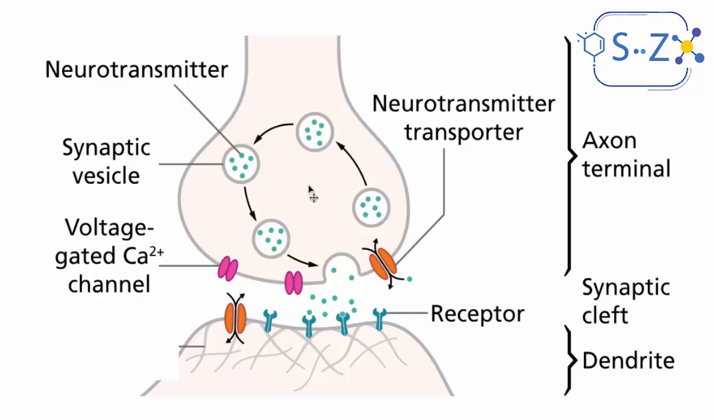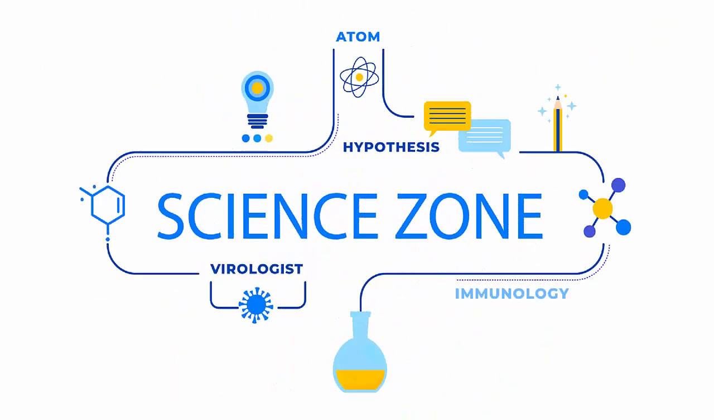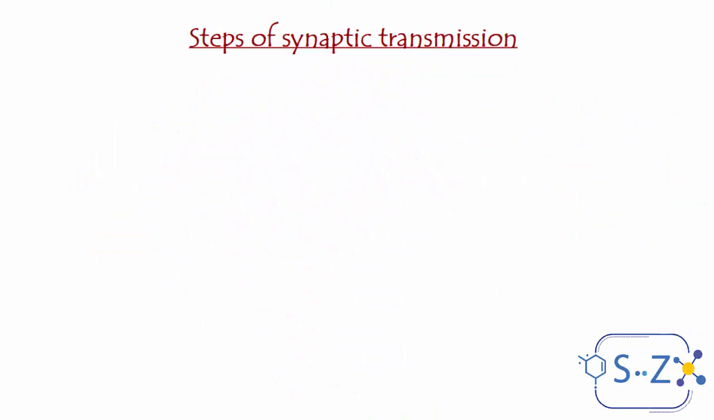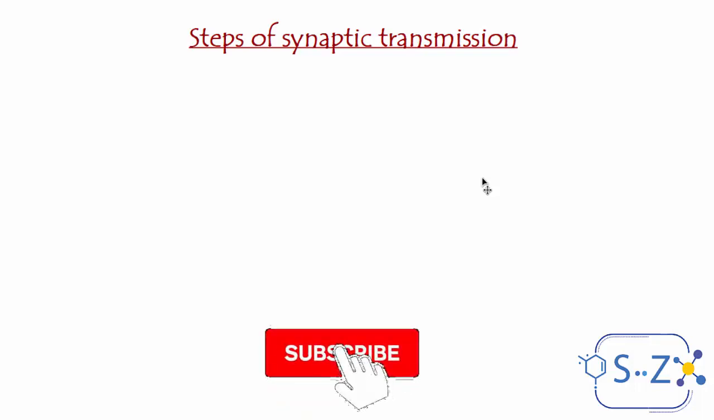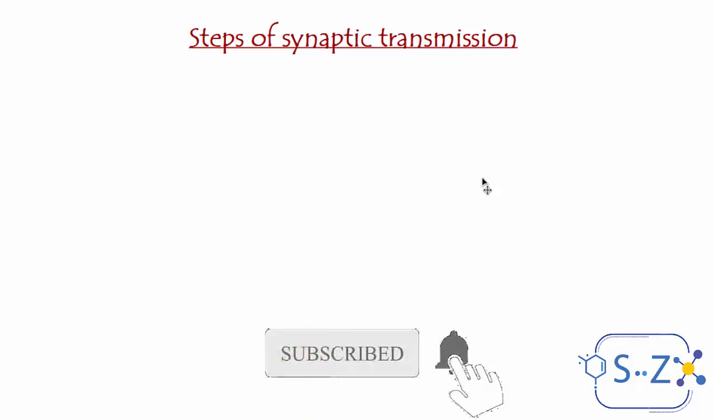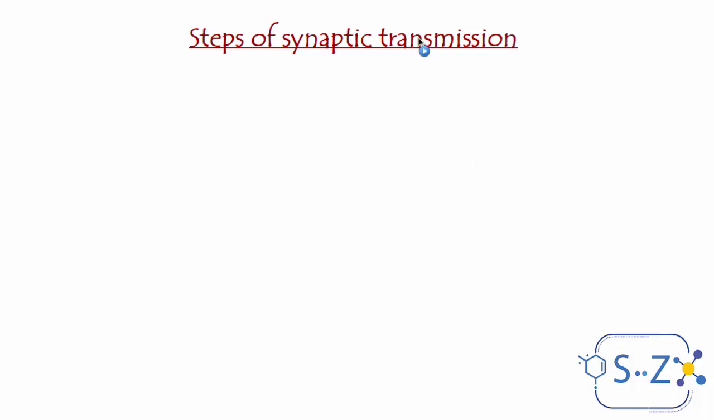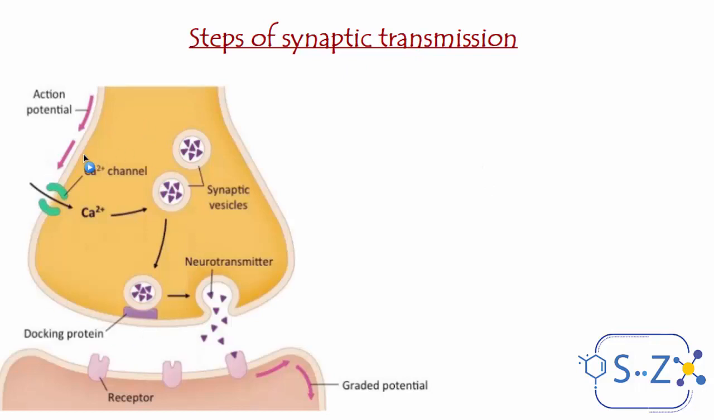We're going to learn now how the synapse works, or what are the steps of the synaptic transmission. Now let's talk about the steps of synaptic transmission, or how the synapse works to transmit the nervous message from one neuron to another, or from a neuron to another structure like a muscle or gland, as we said before. First of all, let's look at this diagram.